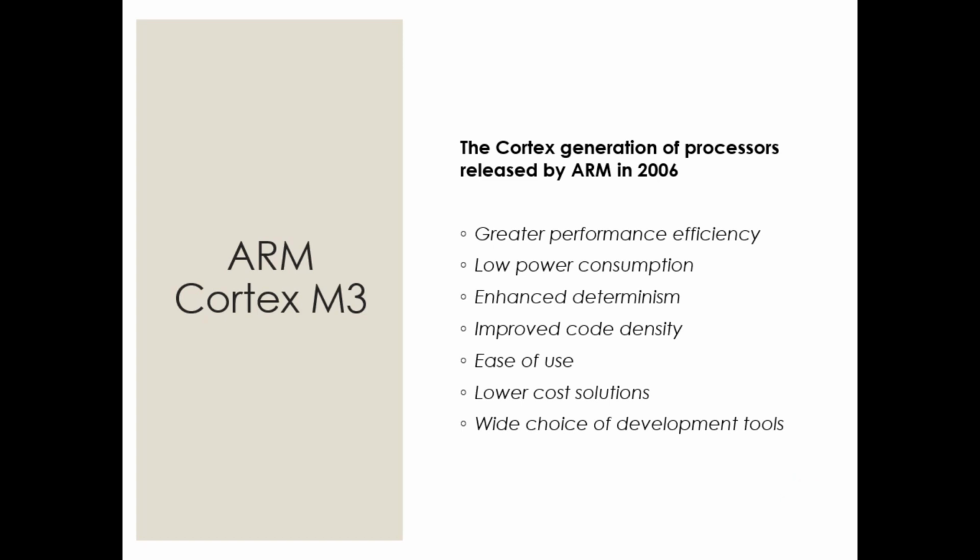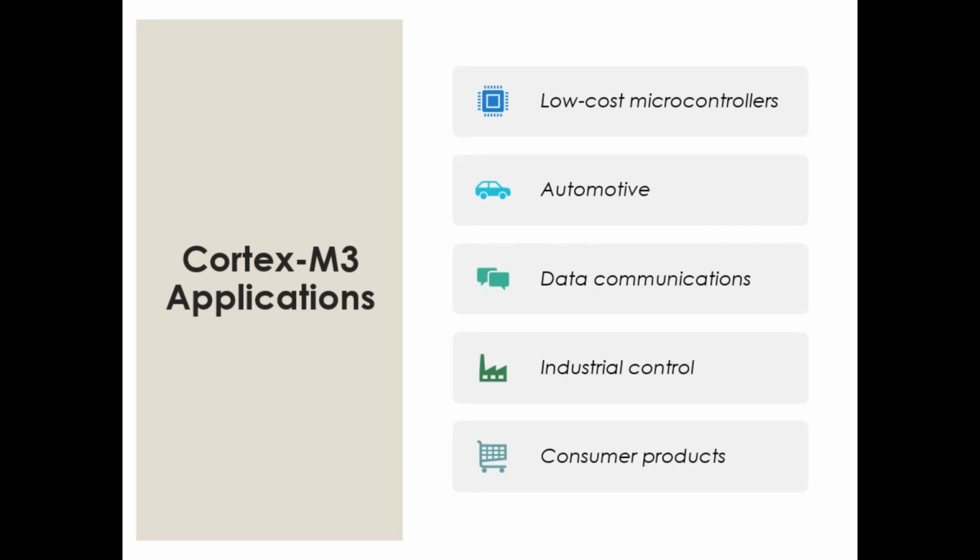Now coming to the applications, we have already discussed a few applications. But it is better to be specific on Cortex M3 applications. Cortex M3 is ideally suited for low cost microcontrollers which are commonly used in consumer products, from toys which our children play with, to electrical appliances we have at home: automated washing machines, air conditioners, music players, home theater systems, all that.